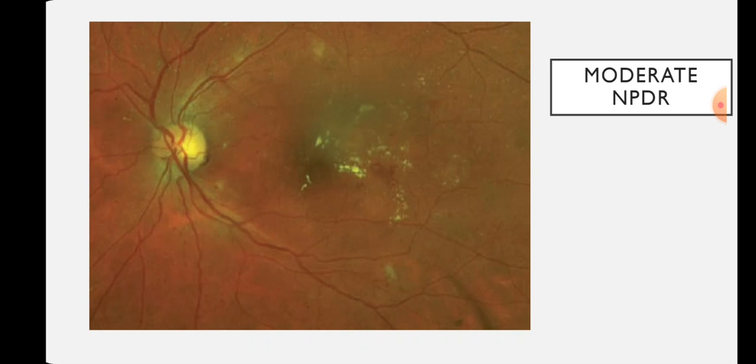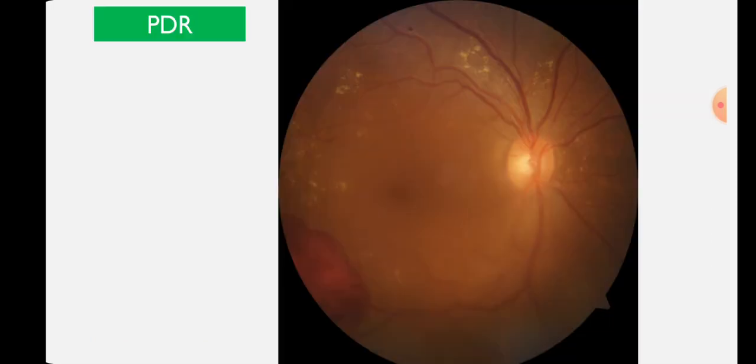Okay. So here in this picture you can see deposition of hard exudate in the macular area. So that is clinically significant macular edema. But you will not see any new vessel anywhere. Okay. So in this picture you can see there is vitreous hemorrhage. Because of the vitreous hemorrhage, the fundus is very hazy, and you can also see the preretinal hemorrhages. Hard exudate is also there. So that is a case of proliferative diabetic retinopathy.